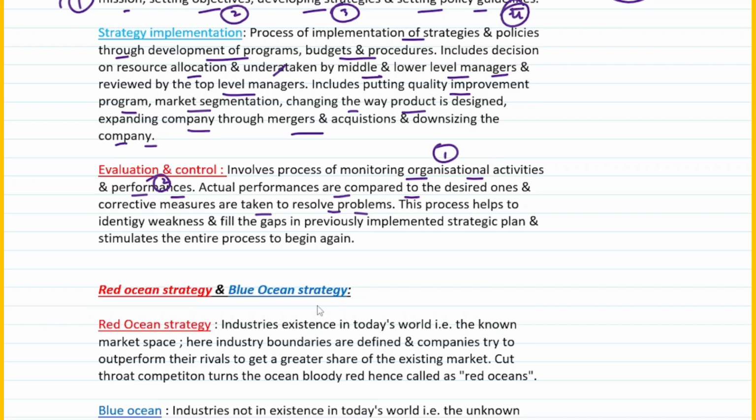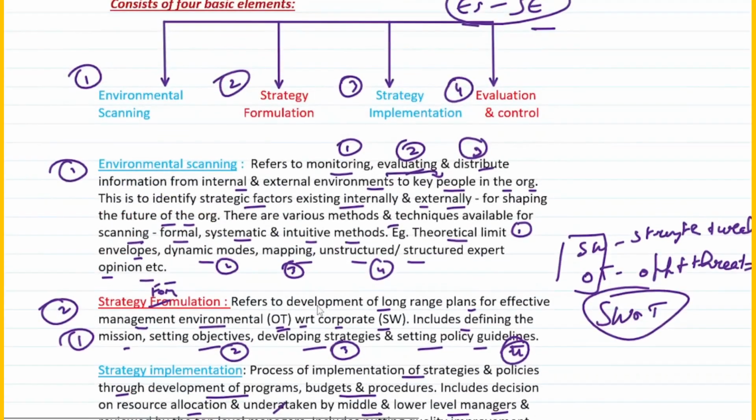This process helps to identify weaknesses and fill the gaps in previously implemented strategic plan, and stimulates the entire process to begin again. So that's the basic idea of evaluation control. So it basically ensures that if there is any weakness that is being identified, and if there is any gap which is existing in previously implemented strategic plan, that is being rectified, and it stimulates the entire process to begin again, right? So four things.